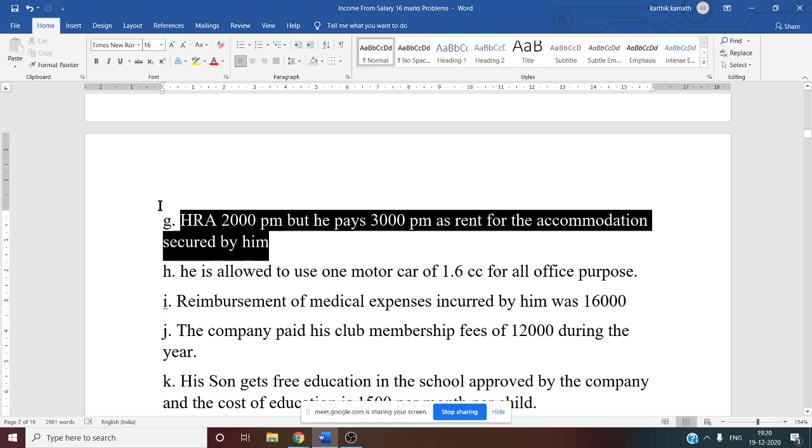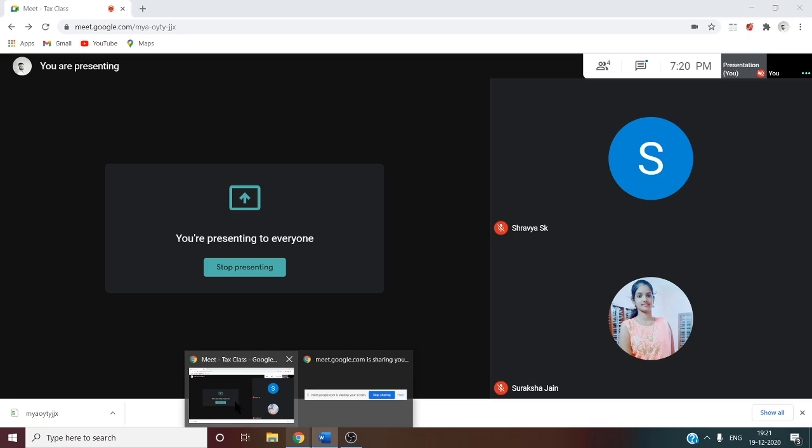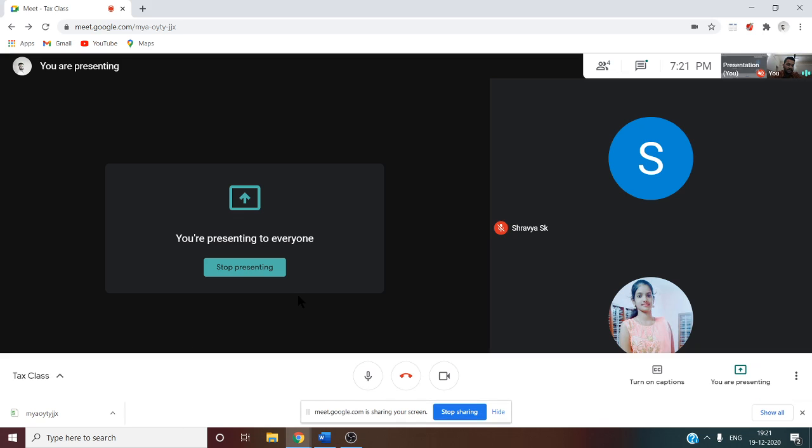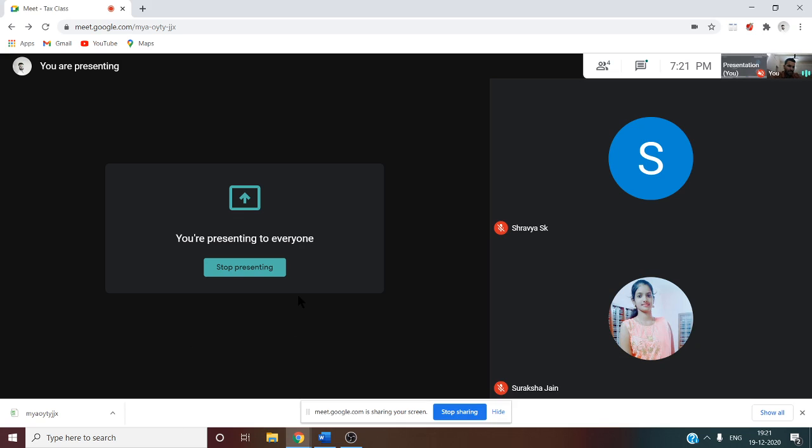Next, HRA 2000 per month, but he pays 3000 per month as rent for accommodation secured by him. So HRA, house rent allowance, actual HRA received is given per month. So we want HRA received for 1 year, that is 2000 into 12, we will get 24,000. Next, rent paid by the assessee, that is also mentioned in the question, that is 3000 per month. Whenever rent paid by the assessee is given, we have to see the HRA rule. What is our rule for HRA? There are three conditions. Whichever is least, that is exempt.